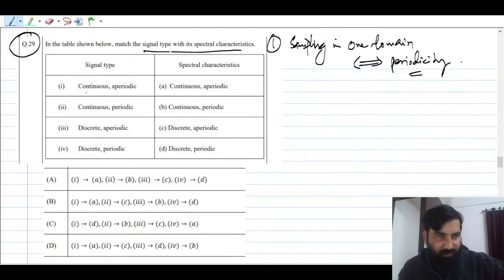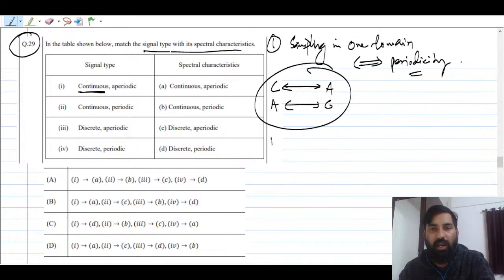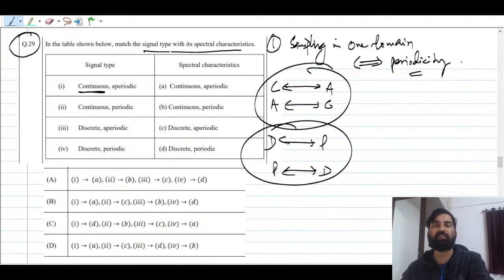In this case, if the signal is continuous, what is the spectrum going to be? That is very, very important to keep in mind. So aperiodic corresponds to continuous, and discrete corresponds to periodic, periodic corresponds to discrete. That is what you have to keep in mind. Now in this situation they have given discrete, so discrete will correspond to periodic. So third will match to B, right? See, discrete corresponds to periodic.